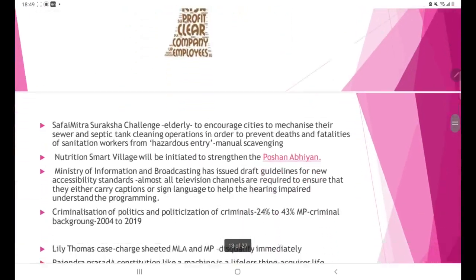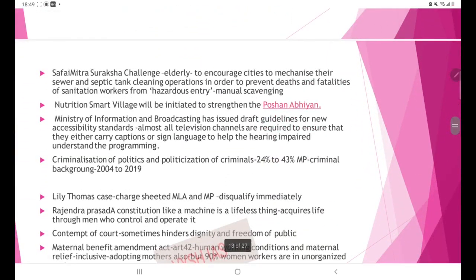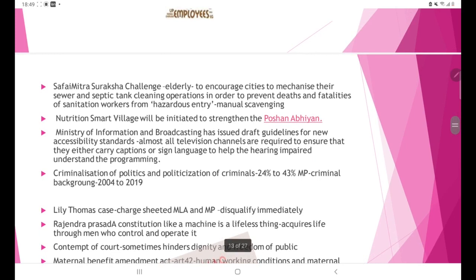Then next is relating to manual scavenging. There is a scheme called Safai Mitra Suraksha Challenge. It is relating to the mechanization of sewer and septic tank cleaning. So it is recognizing the woes of manual scavenging, and it is telling that we have to mechanize the septic tank cleaning operations.